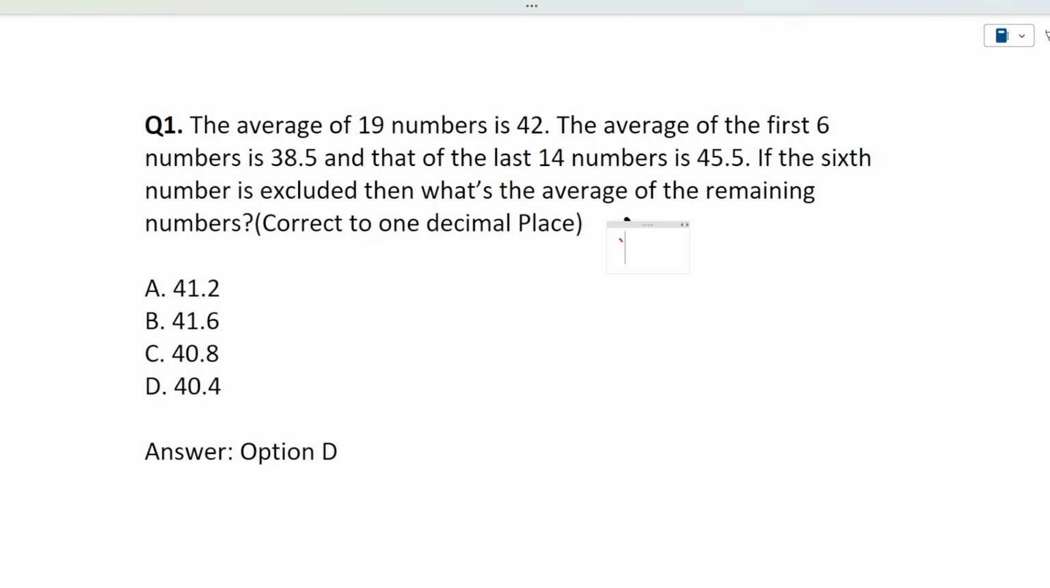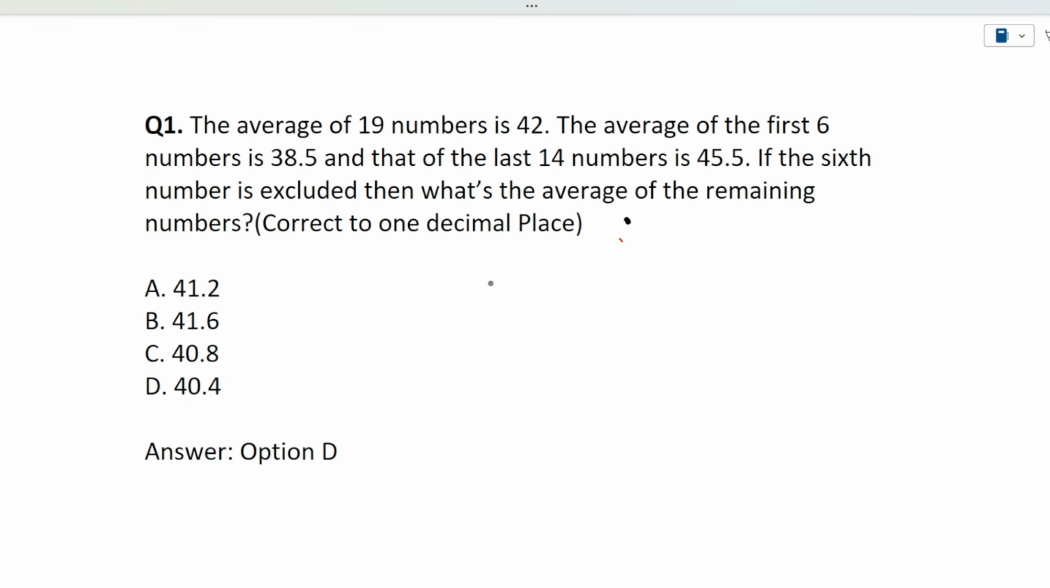Okay, so guys, the first question is, the average of 19 numbers is 42. The average of the first 6 numbers is 38.5, and the average of the last 14 numbers is 45.5. If the sixth number is excluded, then what's the average of the remaining numbers, correct to one decimal place? So guys, see, total numbers we have 19. The average of the first 6 numbers is given and the average of the last 14 numbers is given. It means the sixth number is the common one in between both of these averages. So that is what we need to find.